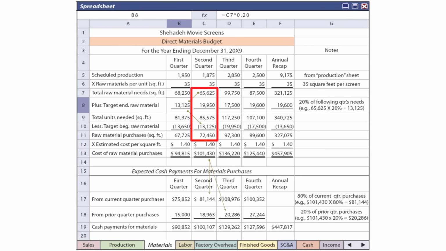And so total units needed plus the anticipated ending inventory minus the anticipated beginning inventory would give us the fact that we need to buy, or plan to buy, during the quarter 72,450 feet. So you can see how we started with sales, it drove inventory needs, which drives production, which is driving material in this case, and that also drives the cash payments for material. Here the facts are that we pay for part of the material in the current quarter, and then we have accounts payable we carry and pay partially in the next period.